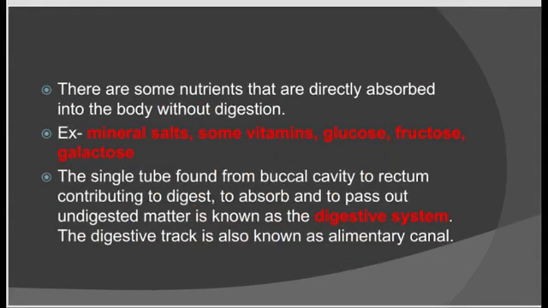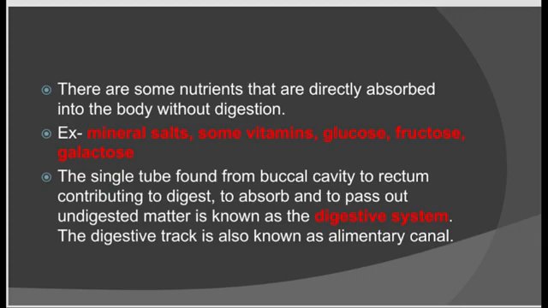We are eating different types of food rich with various nutrients. Nutrients like some vitamins, minerals, salts and simple sugars are absorbed into the blood without any digestion. But most of the nutrients get absorbed after digestion. The organs involved in food digestion are collectively called the digestive system.